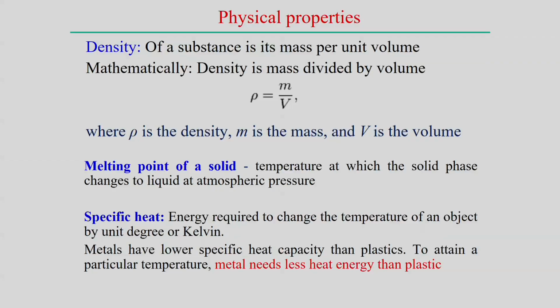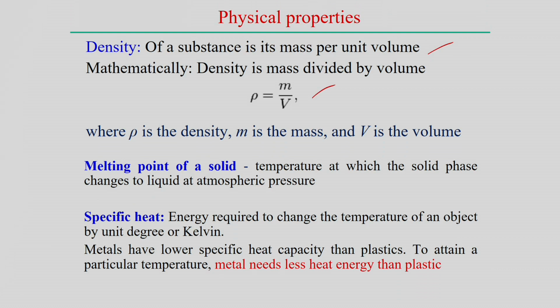Now, what are the physical properties we normally measure for a particular material, that we try to look into, not only in manufacturing but in other processes also. One is the density. Density is mass per unit volume, that we know can be represented as rho equal to m by v, where m is the mass and v is the volume. If we know the mass and the volume, we can easily estimate the density, but density depends on the temperature also.